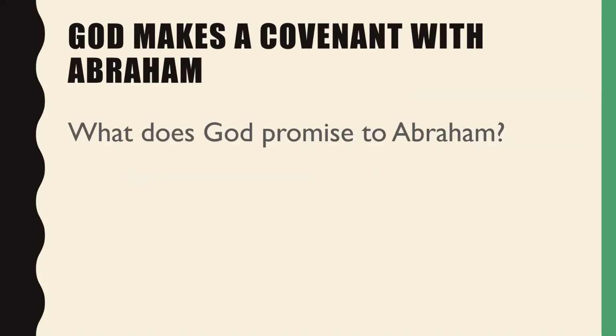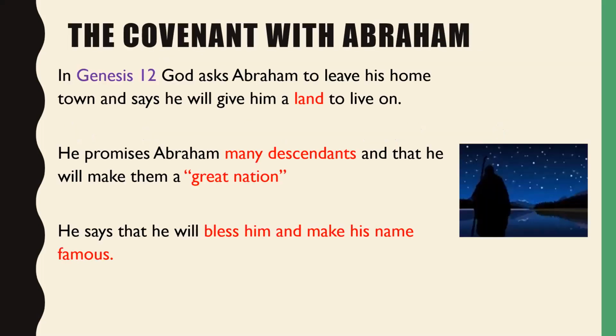So God makes a covenant with Abraham. What does God promise to Abraham? We know that God promises Abraham many descendants. We also know that he promises him a land to live on.